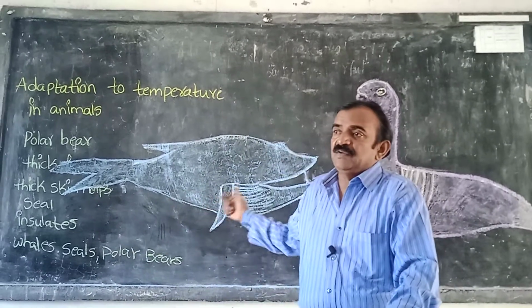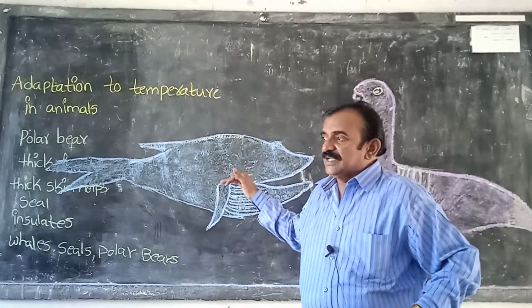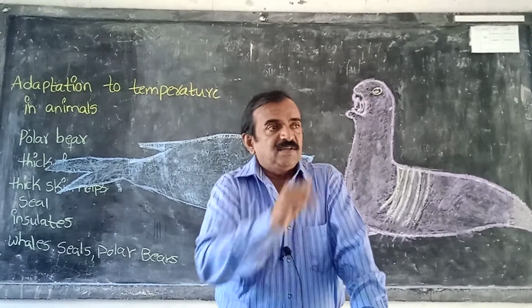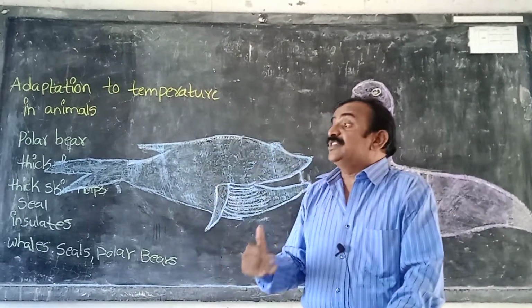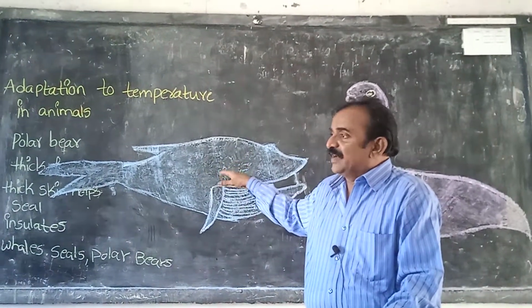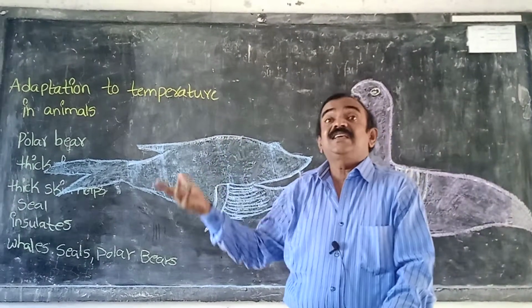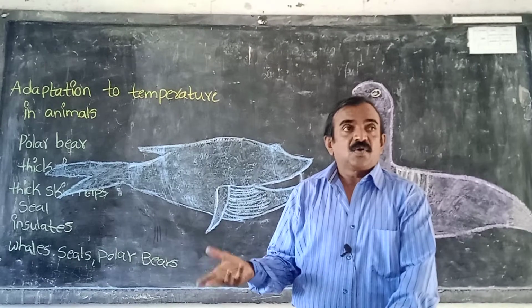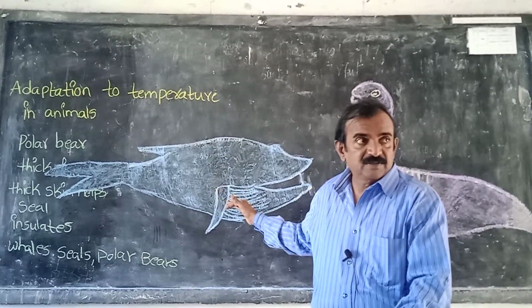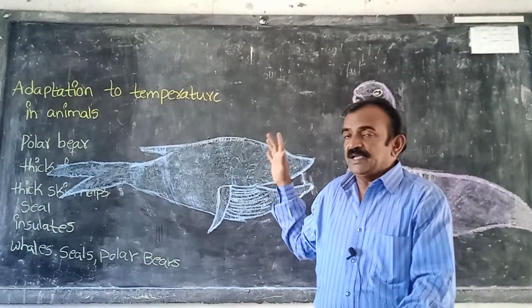And what about blue whale and seal? Seals have a fat layer deposited below the skin. Adipose tissue is deposited, and this fat layer acts as an insulator. In this way, they are not affected by the cold, and they withstand the cold climatic condition. So these are the adaptations we see in blue whale, seal and polar bear. Okay, thank you.